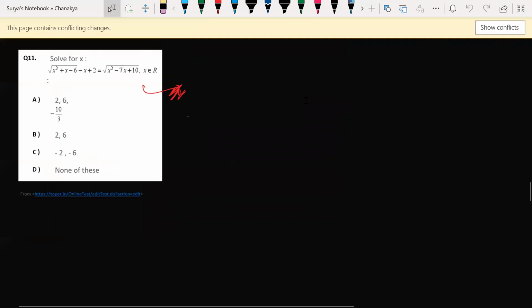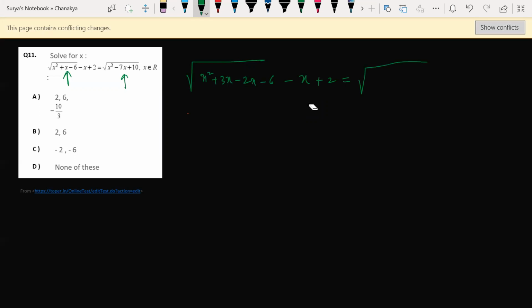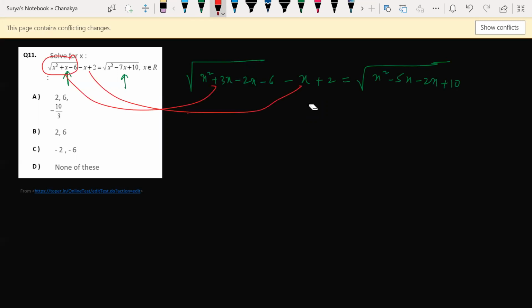Okay. Now look at this here. So first of all, let us factorize this. Whoever is sitting in the square root, we will factorize them first of all. So x square plus x minus 6. So x square plus 3x minus 2x minus 6, minus x plus 2 as it is I wrote. Now how can I write this? x square minus 5x minus 2x plus 10. Can I write like that? And guys, look at this. This part alone I just write like this, and this as it is I wrote here, and this I just split the middle term. Correct? Understood? Any doubt till this?